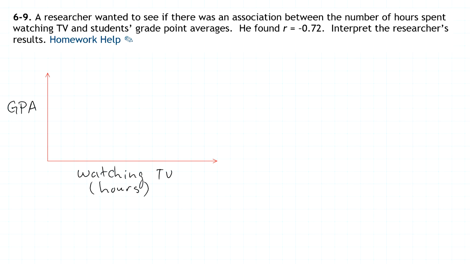We don't know the slope of the line. We don't know the y-intercept of the line. But one thing we do know is that as the number of hours of watching television increased, right, as this variable was going up, the other variable, the GPA, was decreasing. So we know that it had to have a negative slope, right? And we don't have any idea if it was a really steep slope or a very shallow slope, no idea at all. But we just know that as one was increasing, the other was decreasing.